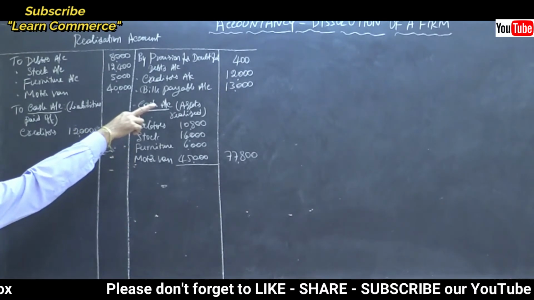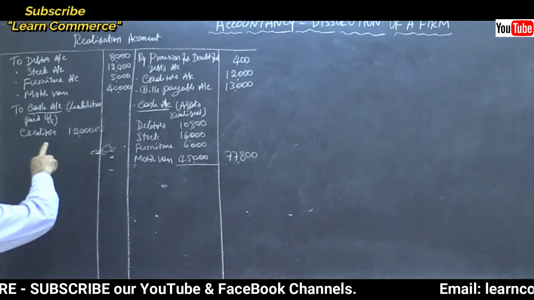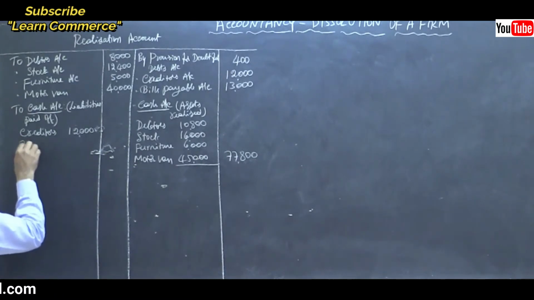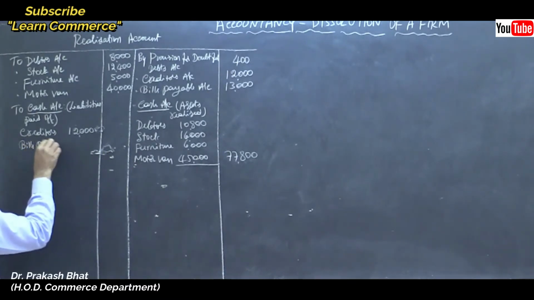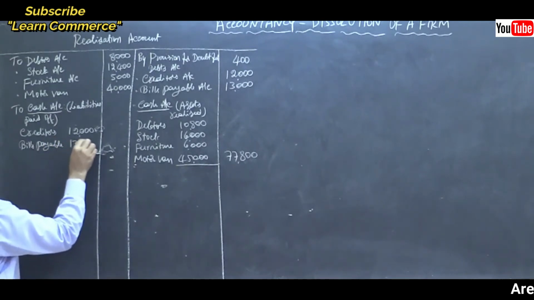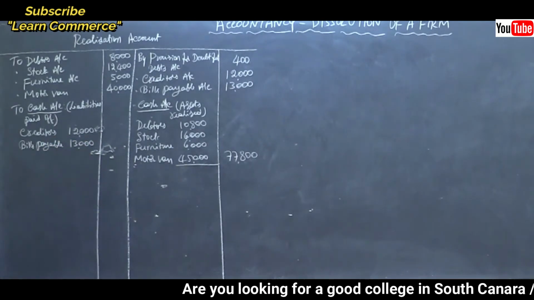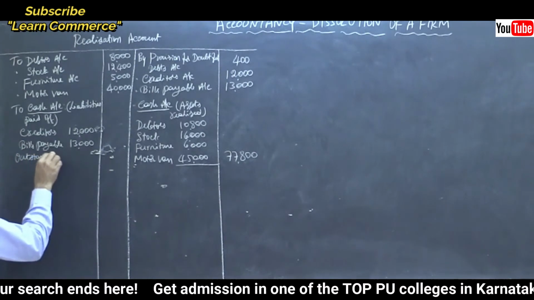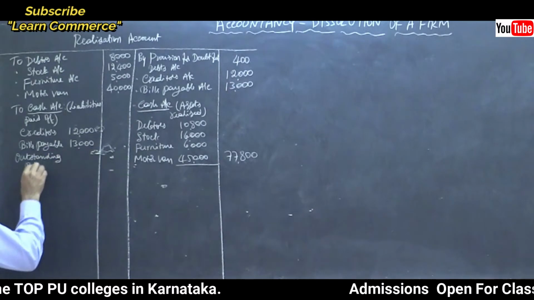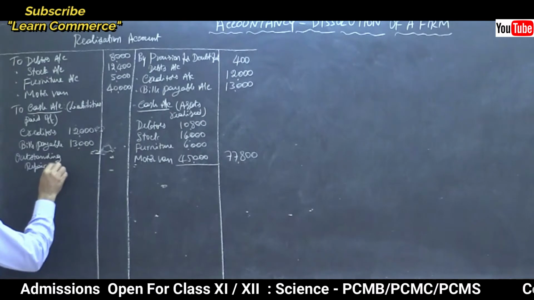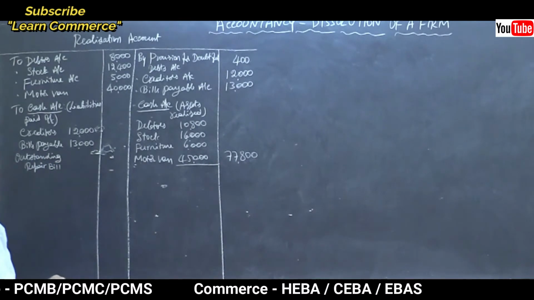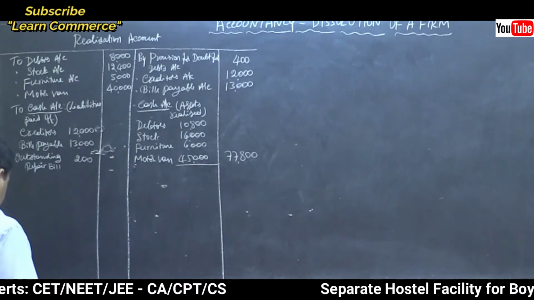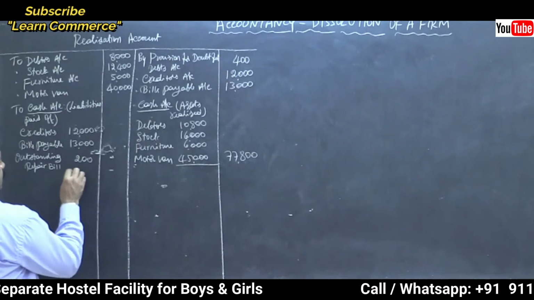So the same amount we have to pay. Let us make payment in full. Bills payable 13,000, outstanding repair bill 200, total 25,200, isn't it?